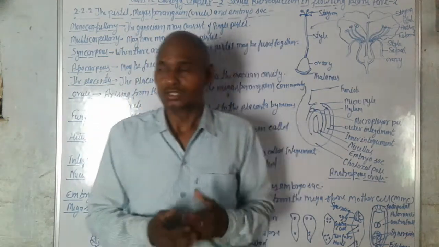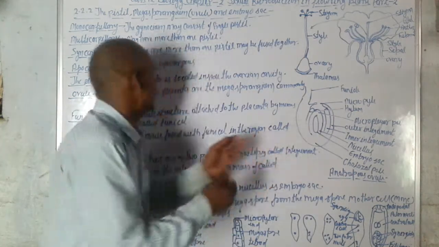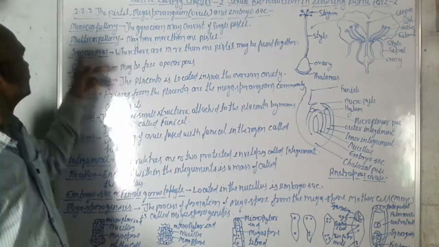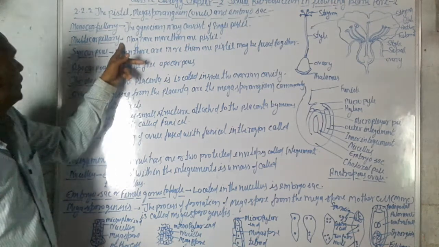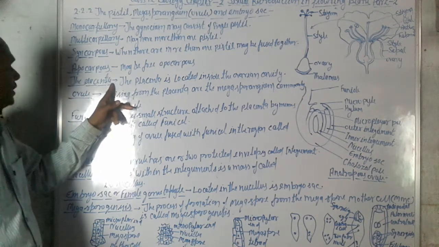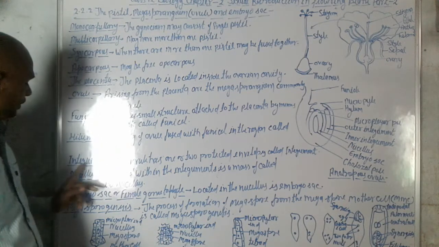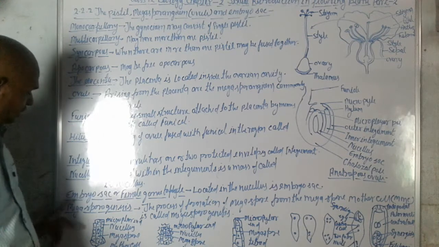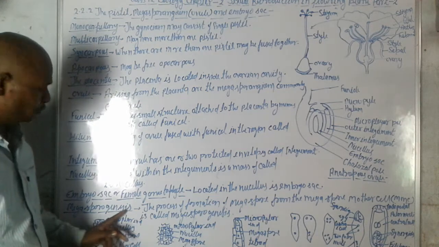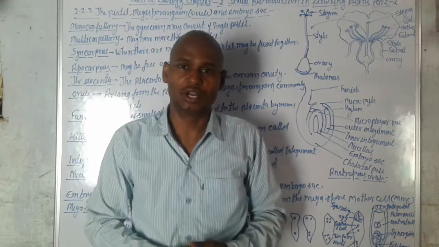Some terms like monocarpillary, multicarpillary, syncarpous, apocarpous, the placenta, ovule, funicle, hilum, integument, nucellus, embryo sac are studied under female gametophytes, along with megasporogenesis. So let us start now.